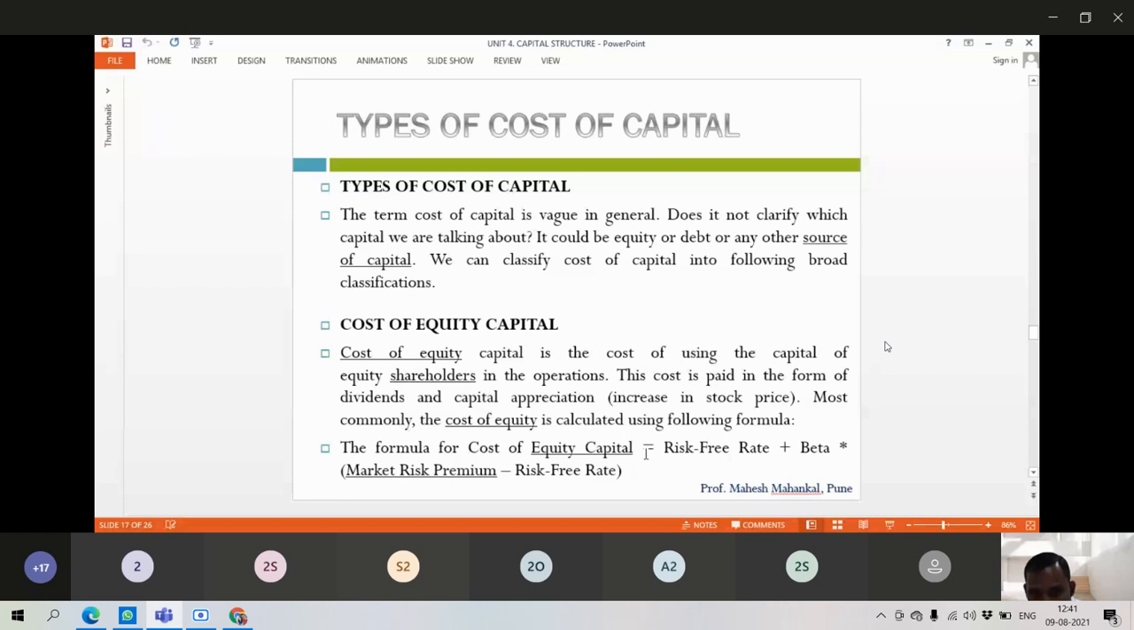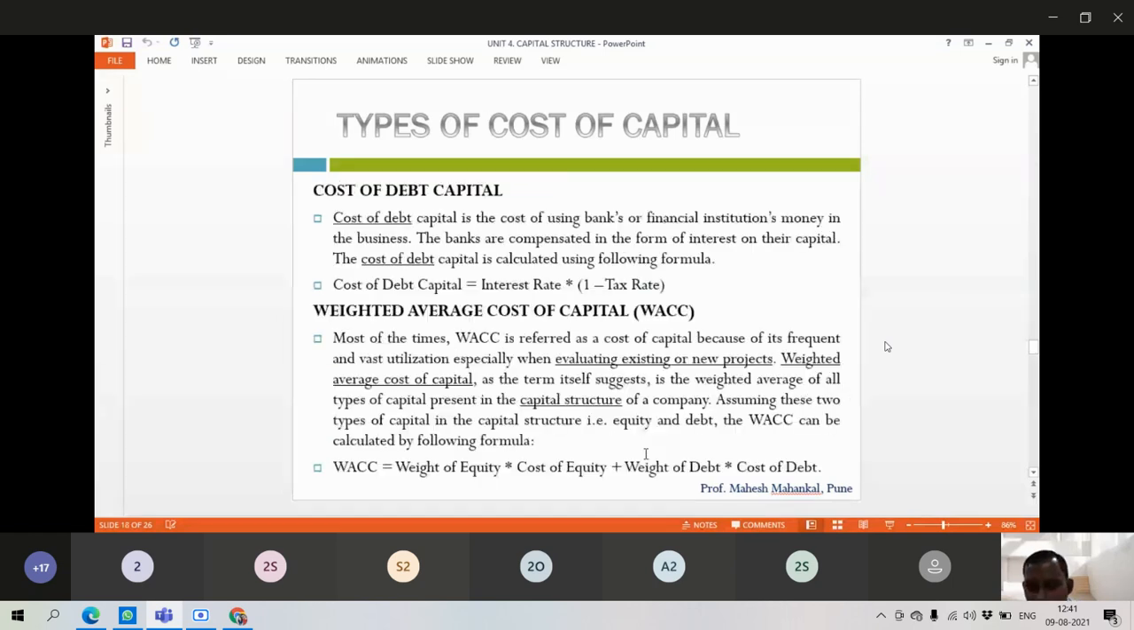Then cost of debt: we are using finance from the bank, and the rate of interest we are paying is known as the cost of debt capital. Interest rate multiplied by (1 minus tax rate). Whatever interest rate we are paying, say 10%, and whatever the tax rate is, 40% or 50%, 1 minus 0.5 means 0.5. Interest rate, say 13%, multiplied by 0.5, then we get the cost of debt capital.